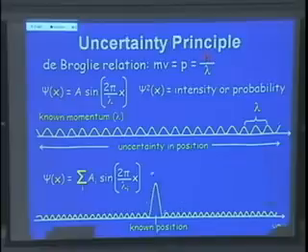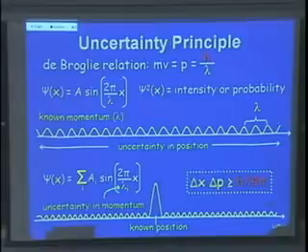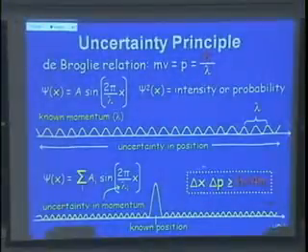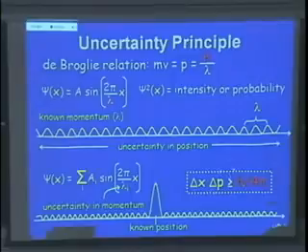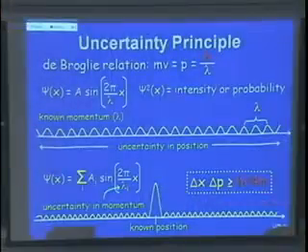Okay, it's not 0 the probability here, but this is a high probability. So I have an uncertainty in momentum, as I said. So the uncertainty principle is Heisenberg's uncertainty principle. He did this in around 1925. He said the uncertainty in my location times the uncertainty in momentum has to be larger or equal to a finite number. And that finite number is h over 4 pi. That's what it is. You just have to swallow this.